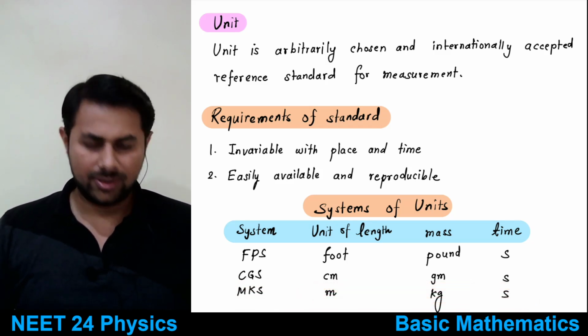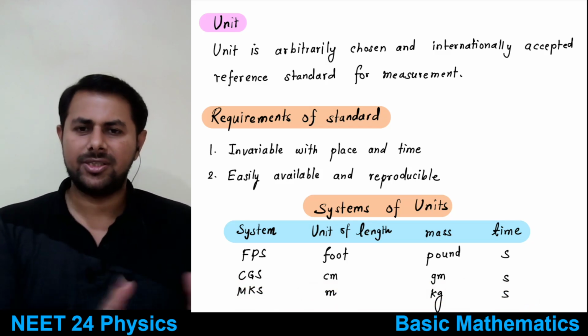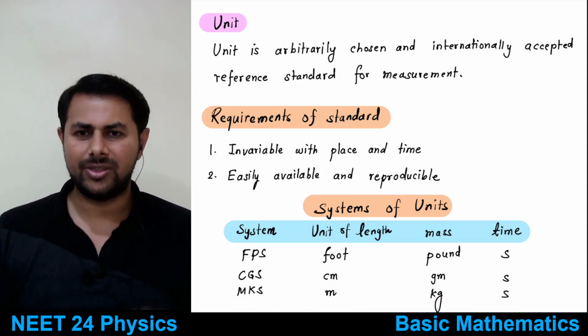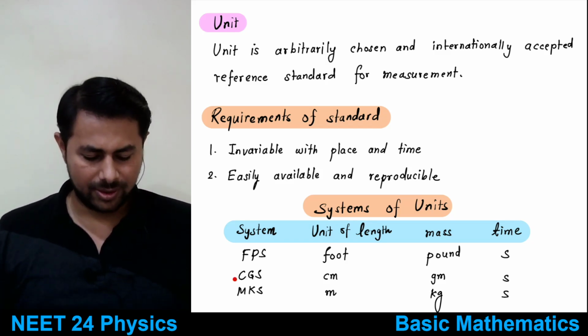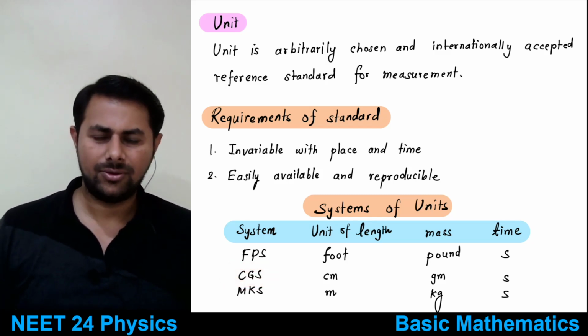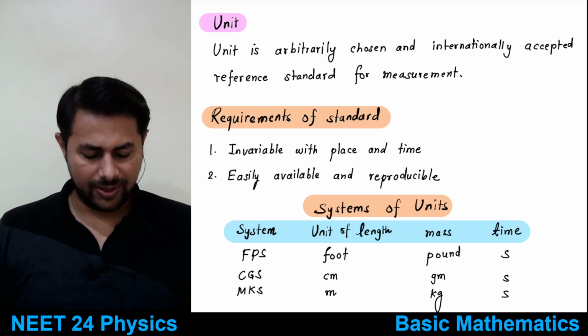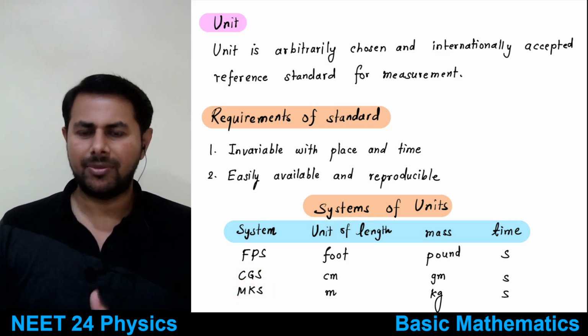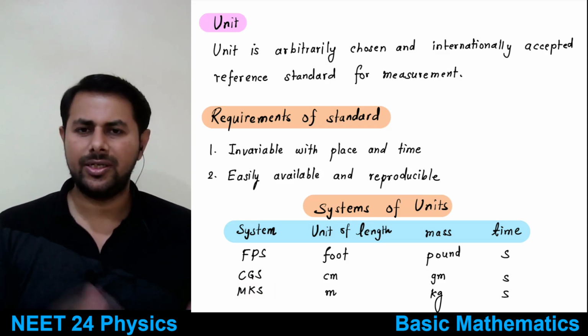Okay, so see, if there are different systems of units and you only know about them, you don't know about the conversion factor, then what will happen? Suppose in your country the CGS system is used and you talk with somebody where the MKS system is used. You don't know about MKS, and that person doesn't know about CGS.